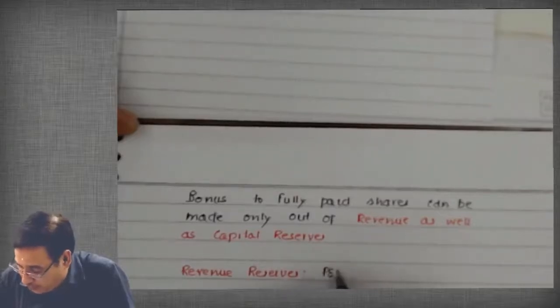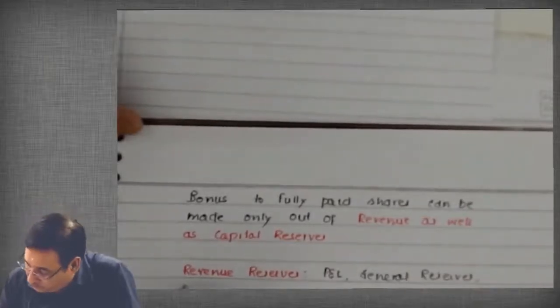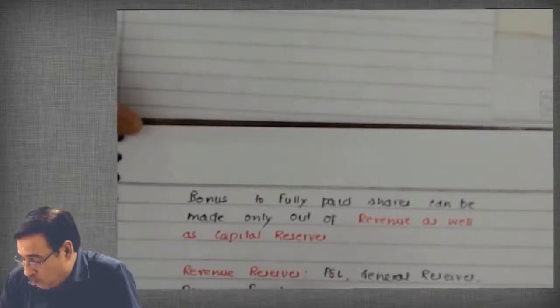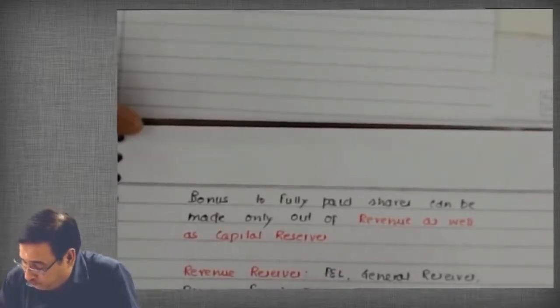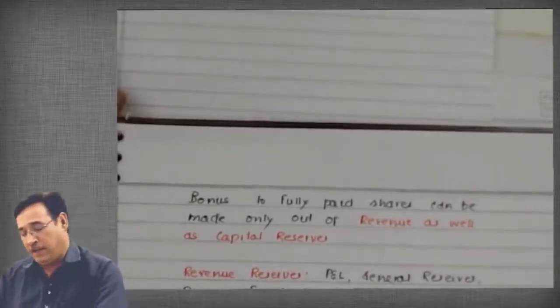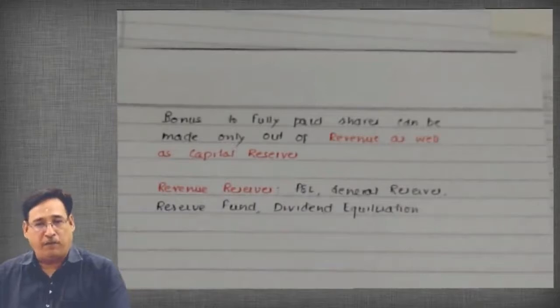Profit and loss account, credit balance of course, general reserve, reserve fund, dividend equalization fund. Dividend equalization fund is generally created by entities so that in case if there is paucity of profits, still we can pay dividend to the shareholders.